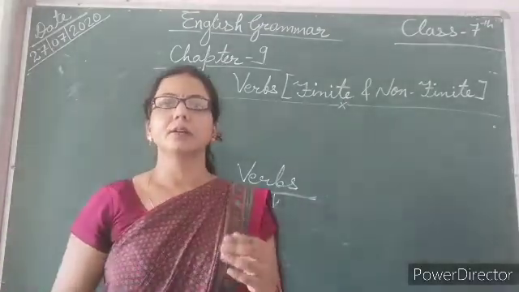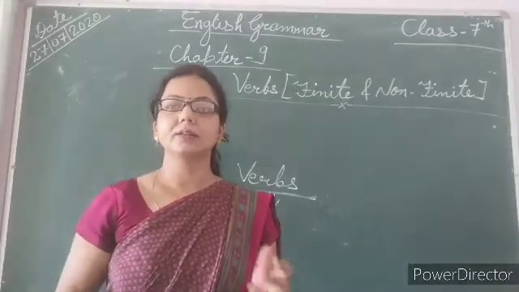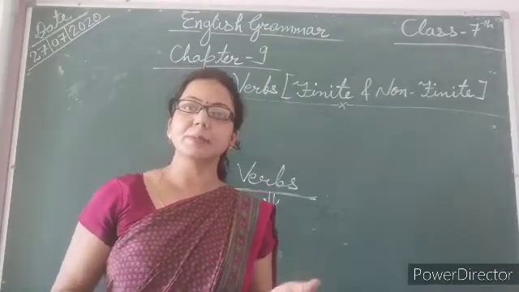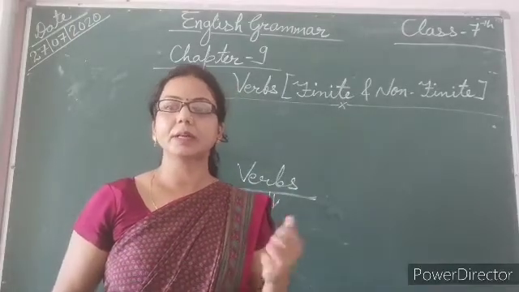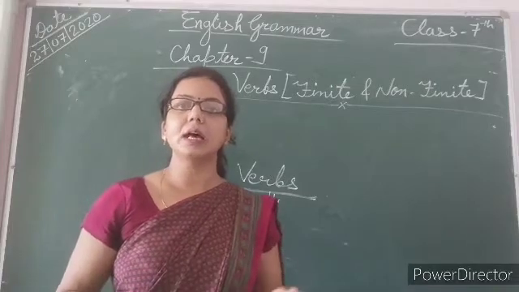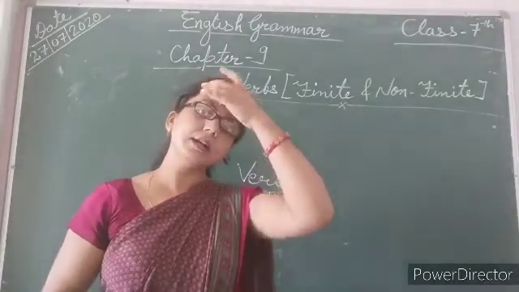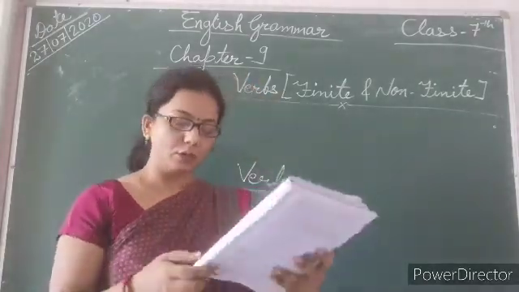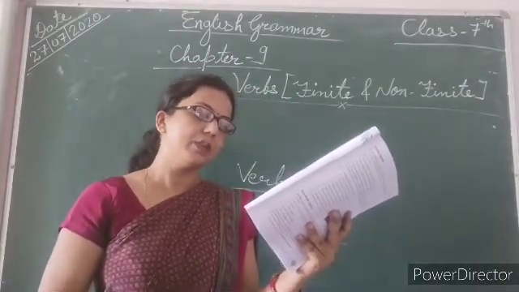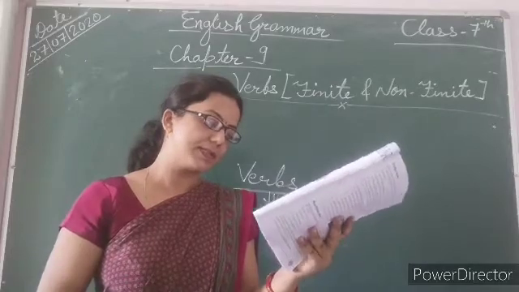Like running, run, eat, skipping, sleeping, jumping, crying, laughing, laugh. These all are actions, so these all are verbs. And there's one more thing, it may change form to express tenses.